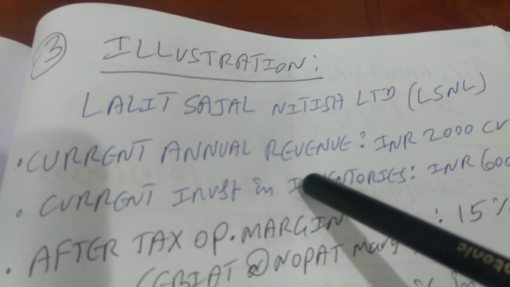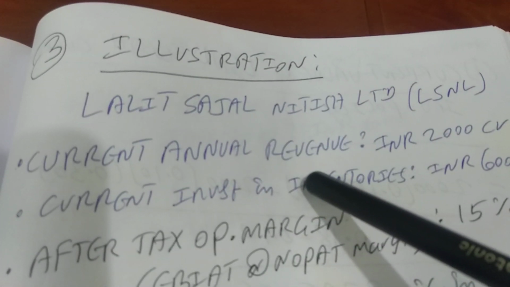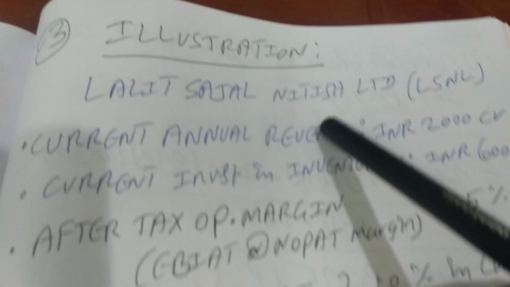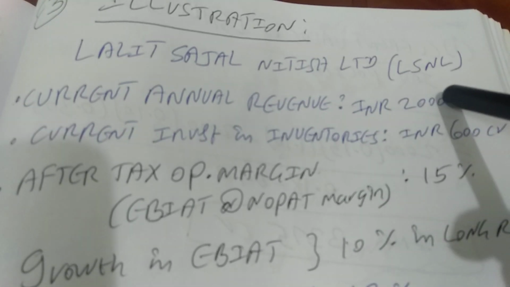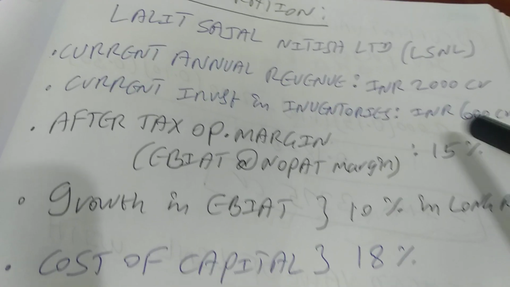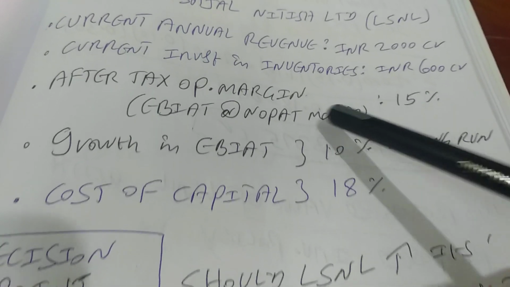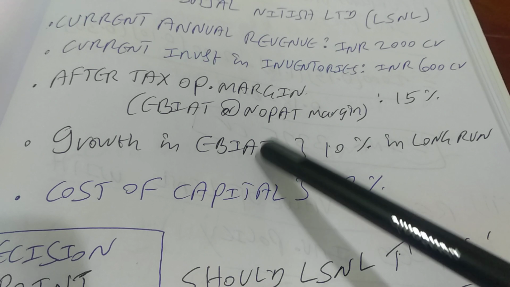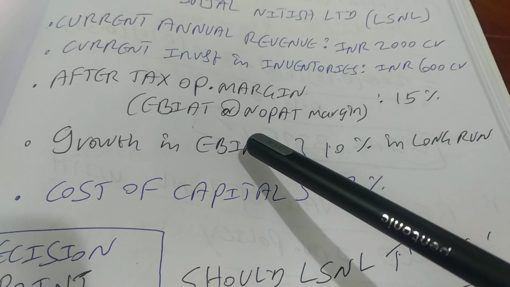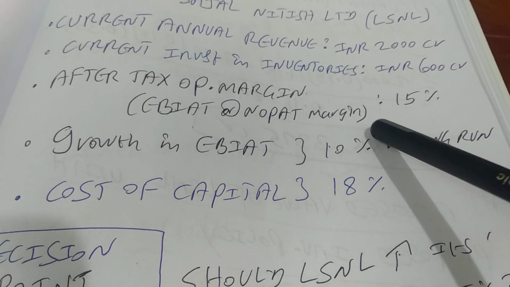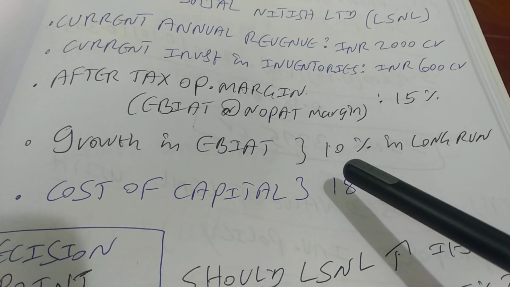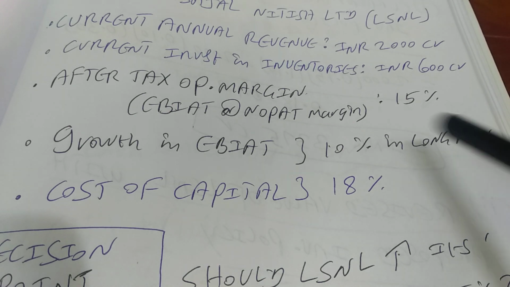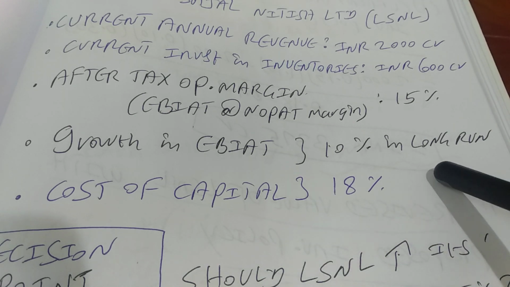So let's go through a small illustration wherein let us take the example of Lalit Sajal Nitish Limited, LSNL. The current annual revenue of the firm is INR 2000 crores. The current investment in inventories for the firm is INR 600 crores. After tax operating margin, that is EBIAT or NOPAT margin, is 15%. Growth in EBIAT is 10% in the long run. Cost of capital for the firm is 18%, right?